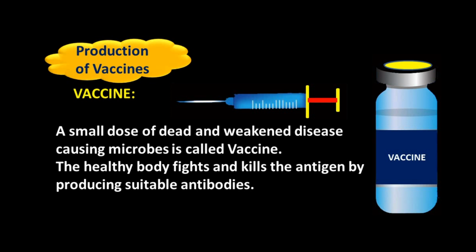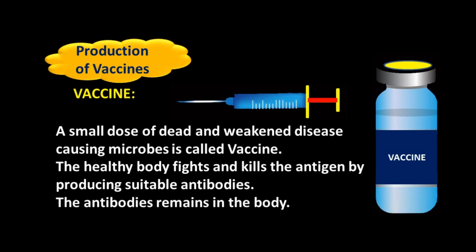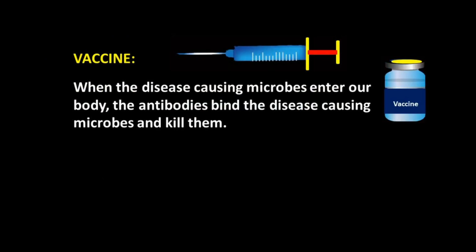When they enter our body, they activate our immune system, producing suitable antibodies in our body to kill the pathogen. Pathogen means disease causing microbes. Antibody remains in the body. When the disease causing microbes enter our body, the antibodies bind the disease causing microbes and kill them.